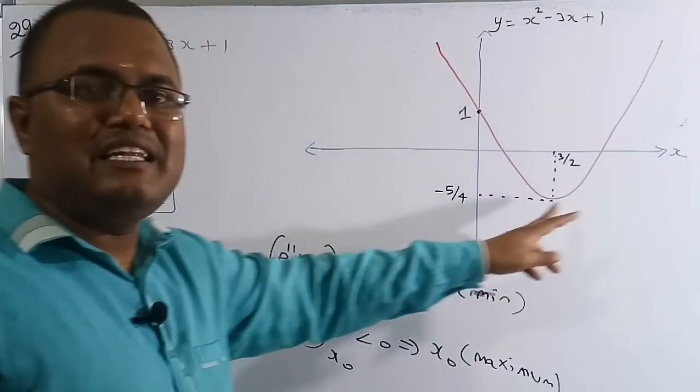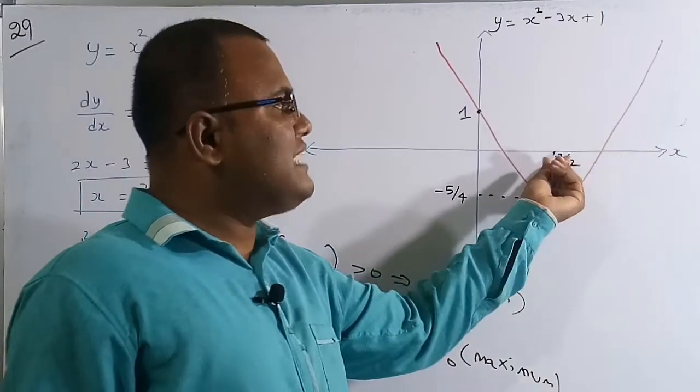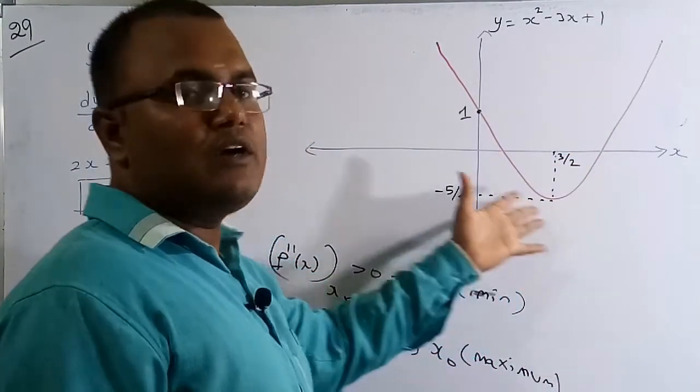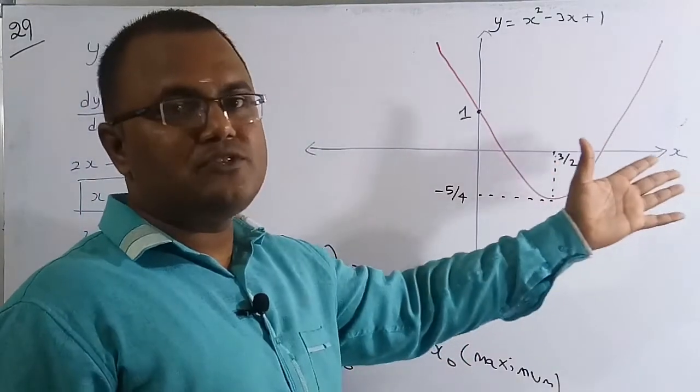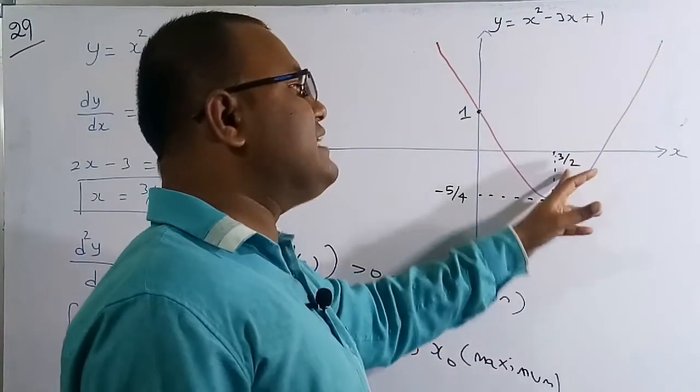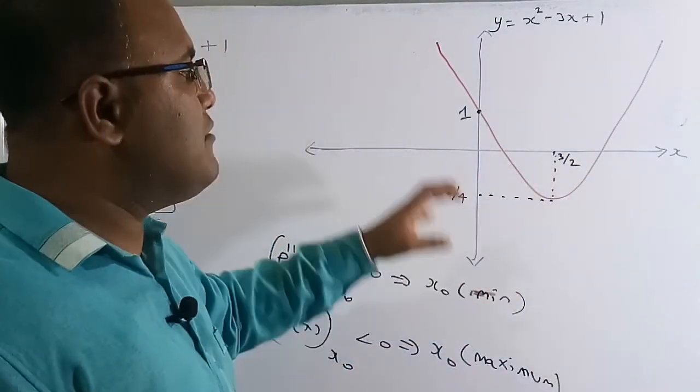So therefore you can see clearly for this graph, at 3 by 2 there is a minimum, means there is a dip, a minimum. But at no other points is there a stationary point, the slope is not equal to 0. At any other point it is always going to increase. So therefore only at x is equal to 3 by 2 this function will have a minimum point.